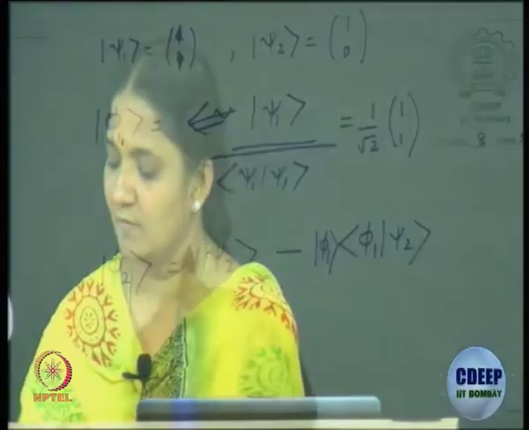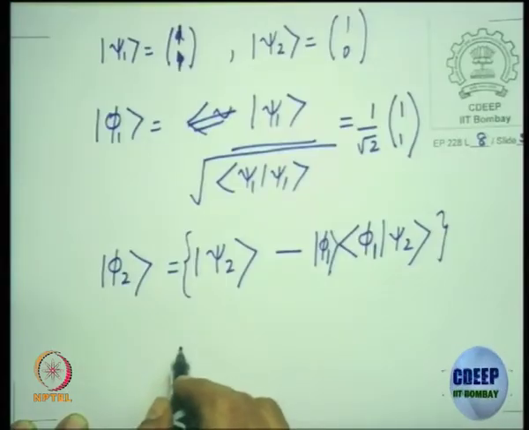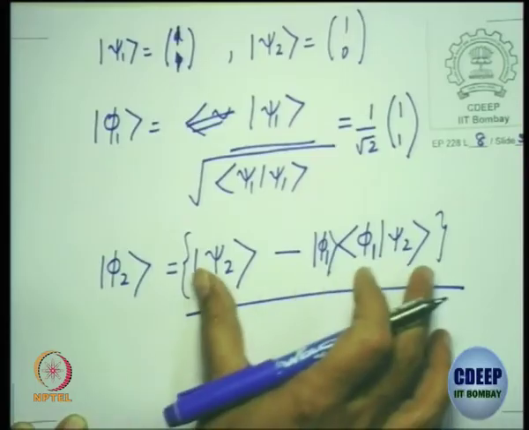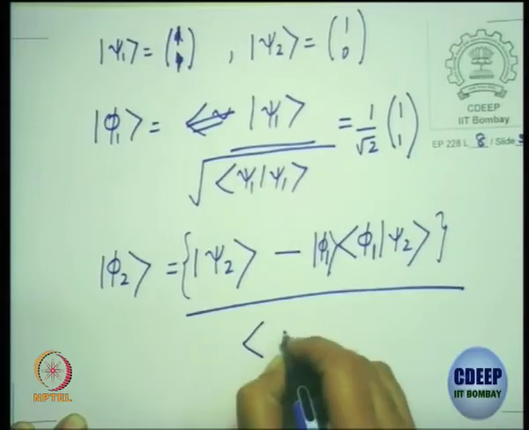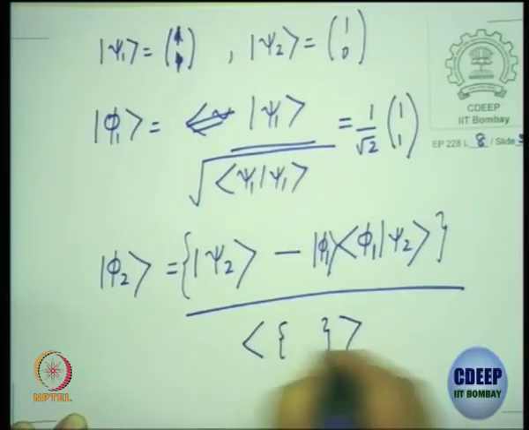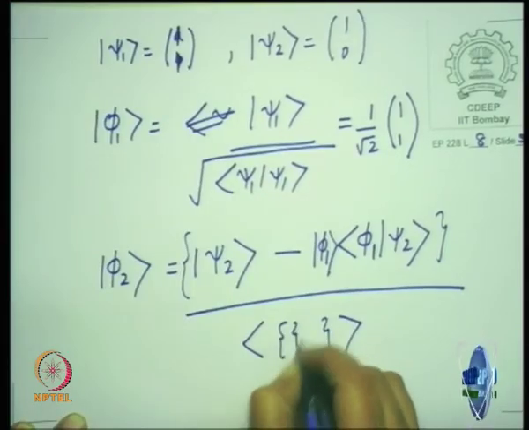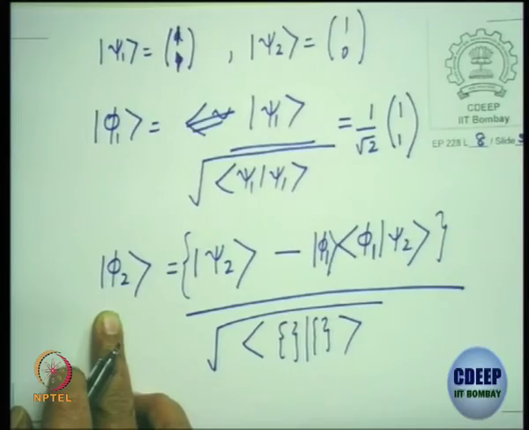So do this, and after you do this, whatever is the numerator result, let me call this some new state, and you have to take the norm of the inner product of that state with itself. You understand what I am saying? And then take the square root and you should get the phi2.